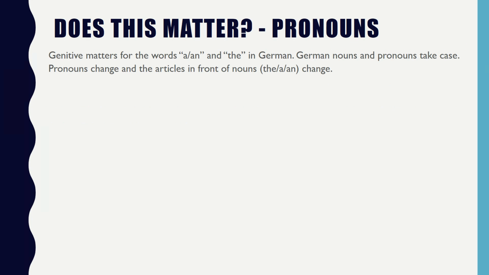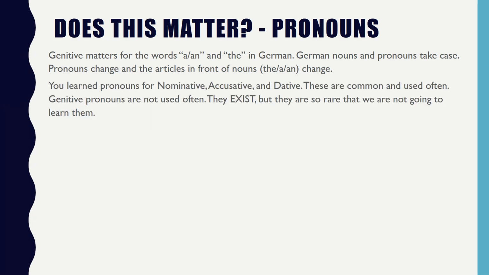So, does this matter? Genitive matters for the words the and a or an in German. German nouns and pronouns take case. Pronouns change, and the articles in front of the nouns, the, or a, or an, also change. You learned pronouns for nominative, accusative, and dative. These are common and used often. Genitive pronouns are not used often. They exist, but they are so rare that we are not going to learn them.